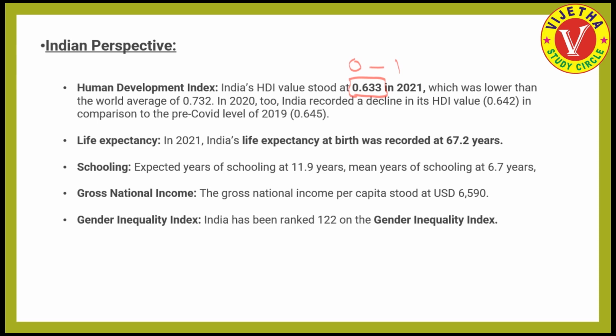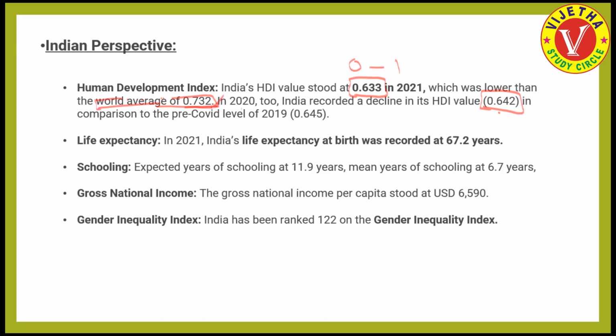But in 2020, ours was 0.642 in the last year, and we have fallen from 0.642 to 0.633 in 2021.